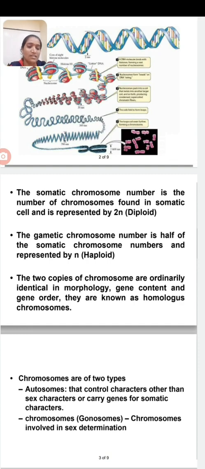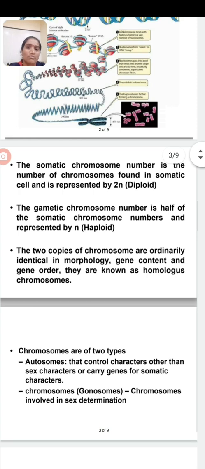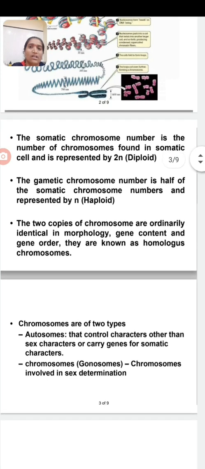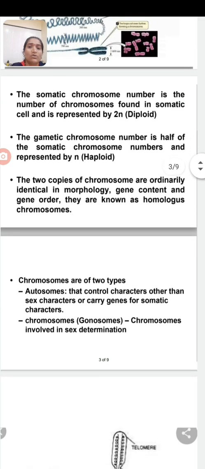Then, on the basis of number of chromosomes, chromosomes may be in haploid or diploid condition. First of all, the diploid number. Diploid means there are two sets of chromosomes found in the organism, that is, a double set. Second is the haploid number, which means in gametes the chromosome number gets halved, so chromosomes are found in a single set.